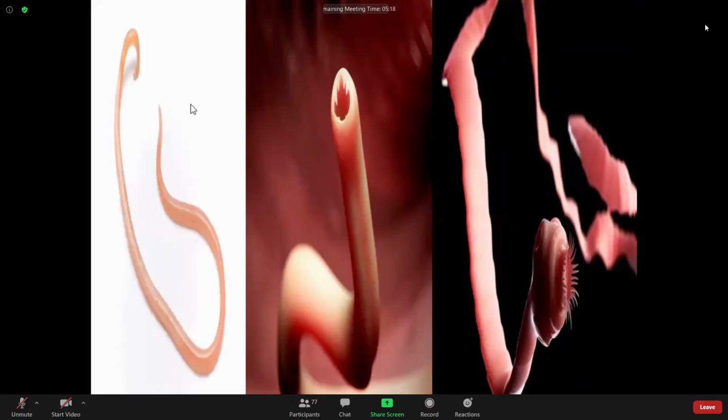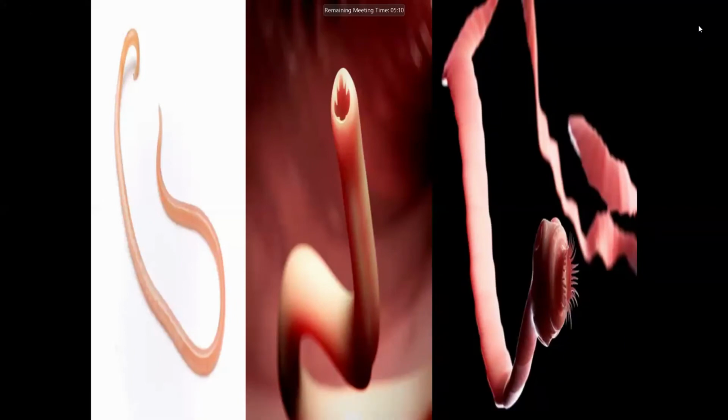This is just a high resolution picture of the different types of common worms. These two are the round-bodied worms, the nemathelminths, and this one is the platyhelminths. So this one is the roundworm.